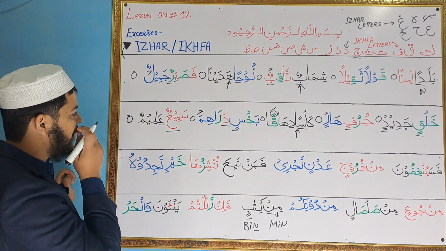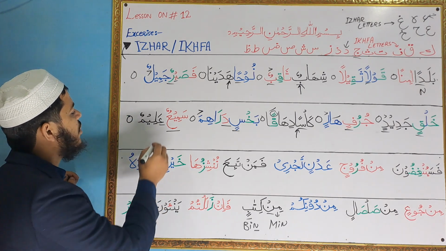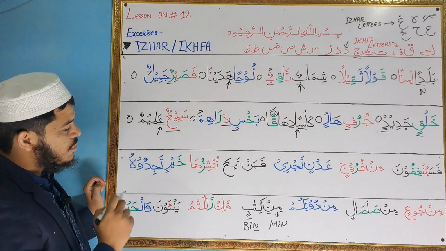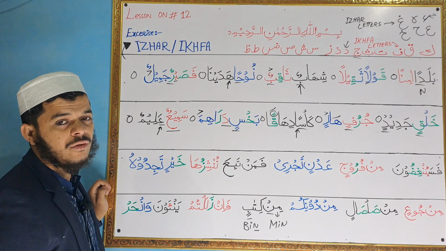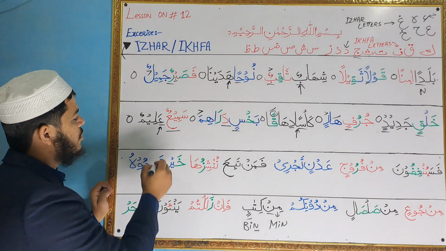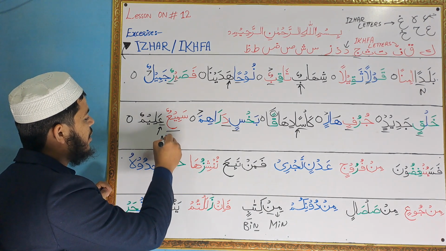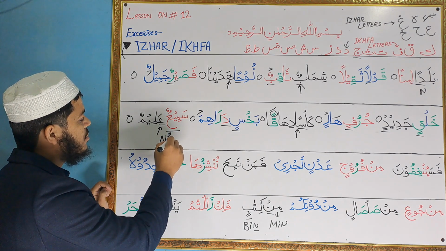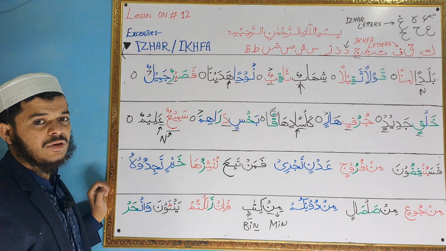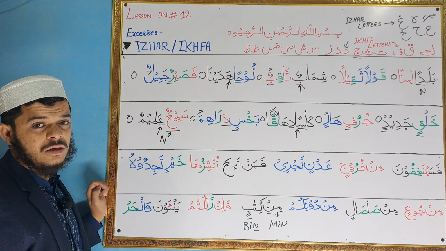And now ayn is coming with tanween, and after that the letter ayn comes. So the letter ayn is out of throat letters, so we will do izhar sound there. So we will read with clear end sound. This ayn sound will be clear end sound at the end. Sami'un alim. Sami'un alim.